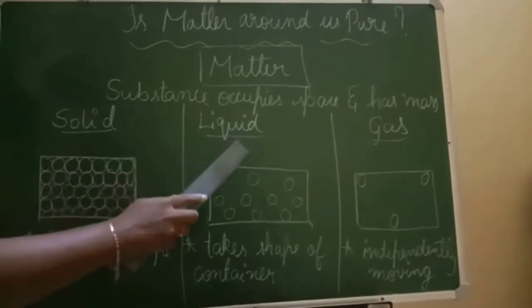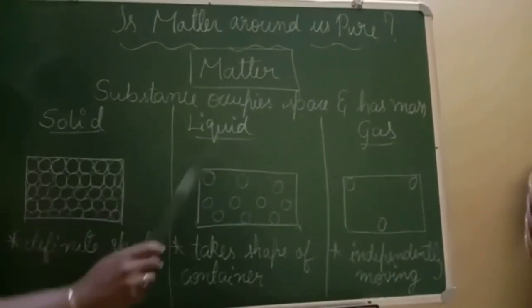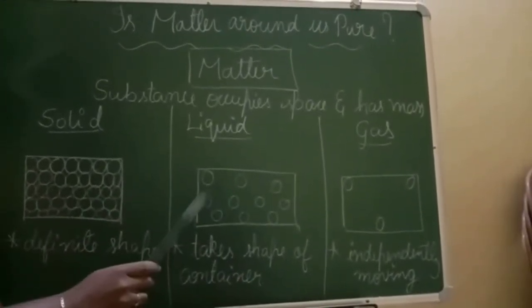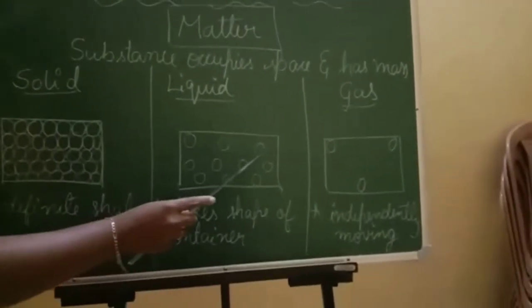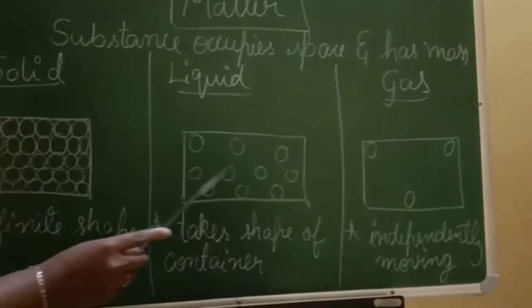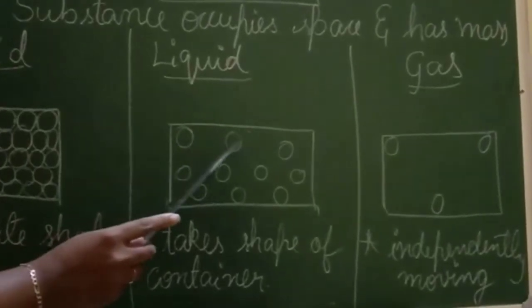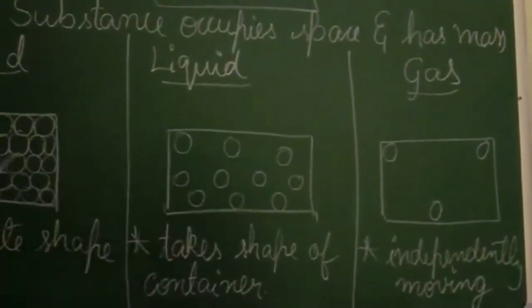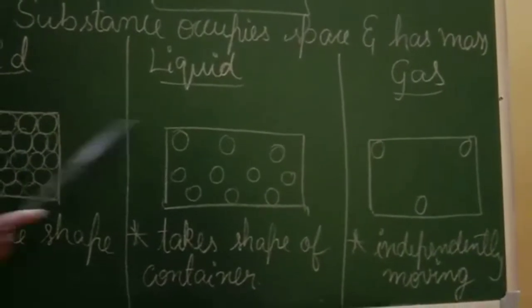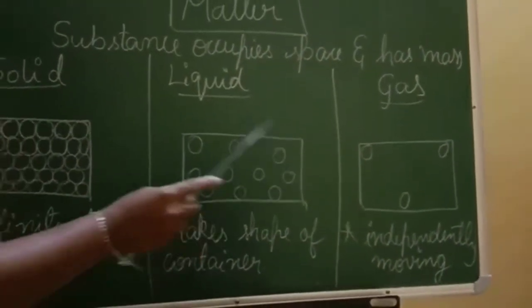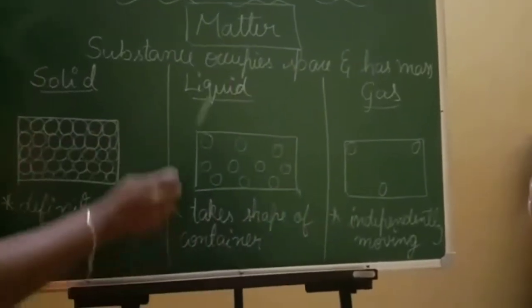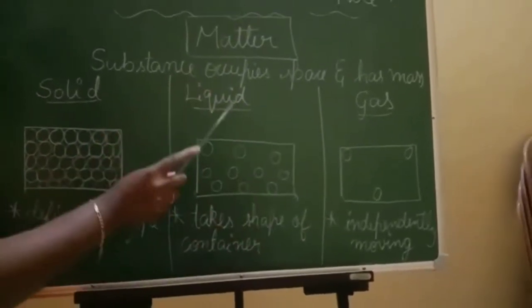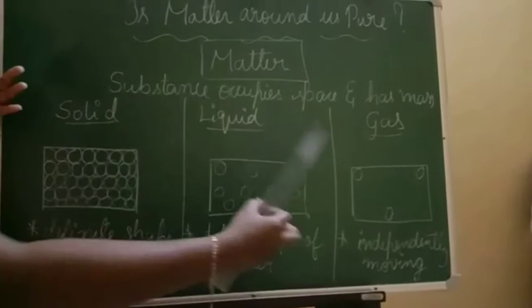Now come to liquids. In liquids, what can you see? This is a box of liquid, and just see the molecules here. These circles are molecules. Here the molecules are a bit far. They are not as tightly packed as in solids. So we can say molecules are loosely packed in liquids. I repeat, in liquids molecules are loosely packed.